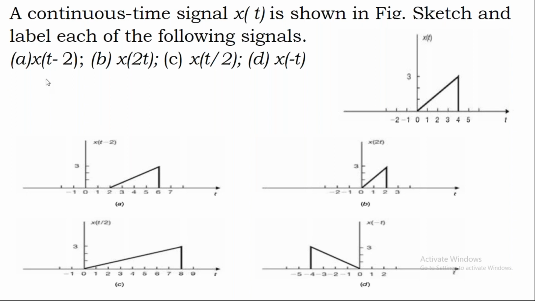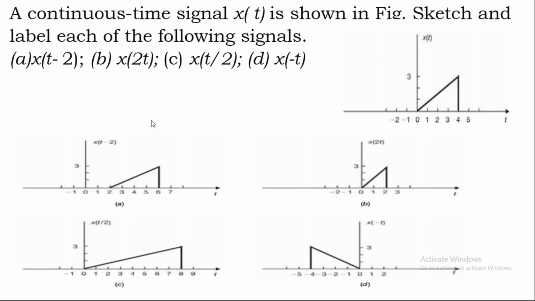You can write it in general like this: x of t plus or minus capital T. So when you consider x of t plus or minus capital T, I can shift the signal towards right, which I can call a positive shift, or I can shift the signal towards left, which I can call a negative shift.